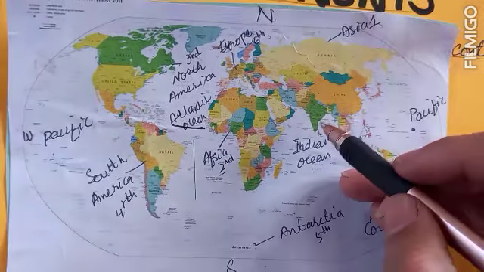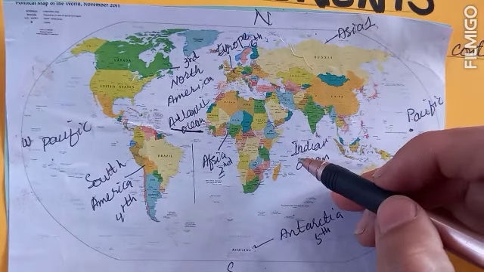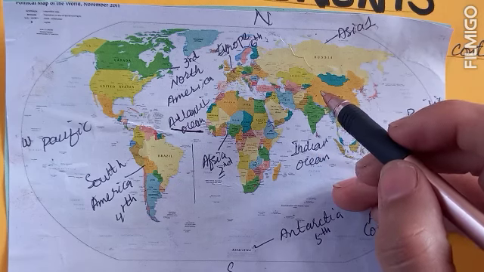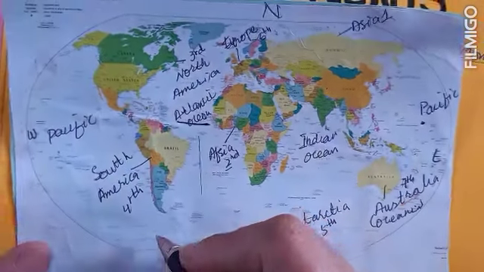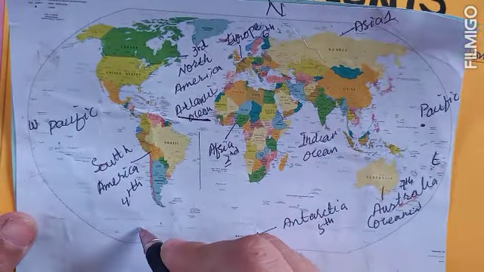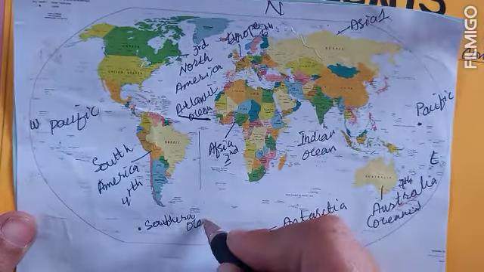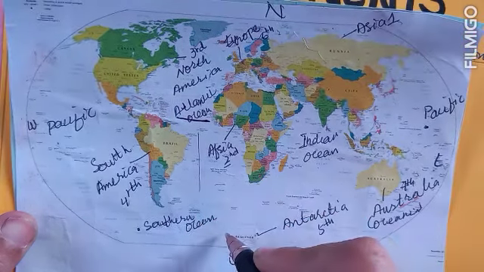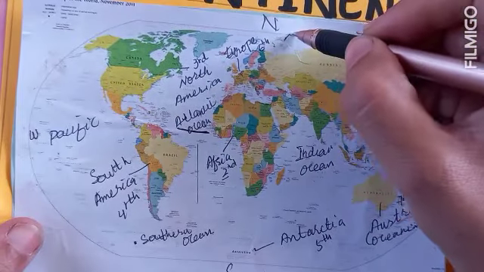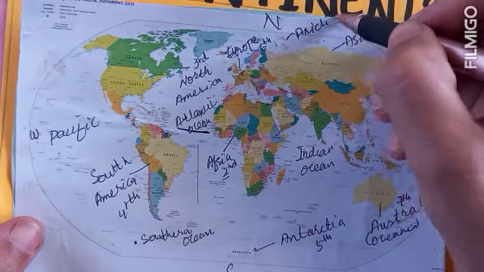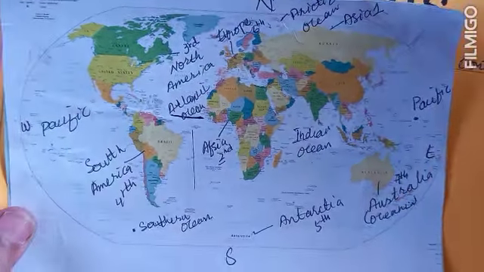The third largest ocean of the world is the Indian Ocean, which is right in the south of continent Asia. This is continent Asia, and the Indian Ocean is located here below the continent Asia. The fourth largest ocean of the world is the Southern Ocean, which is located in the south near the borders of continent Antarctica. The smallest ocean of the world is the Arctic Ocean, which is right in the north of the world map, and it is the smallest ocean of the world.